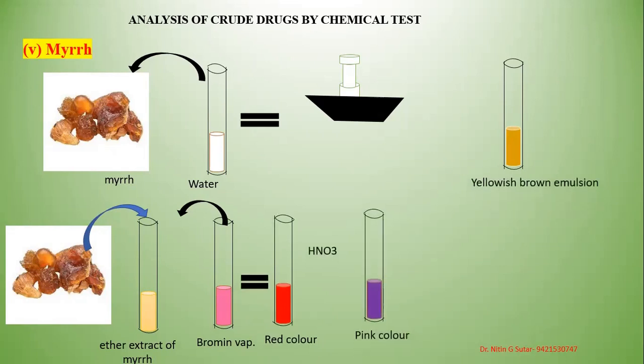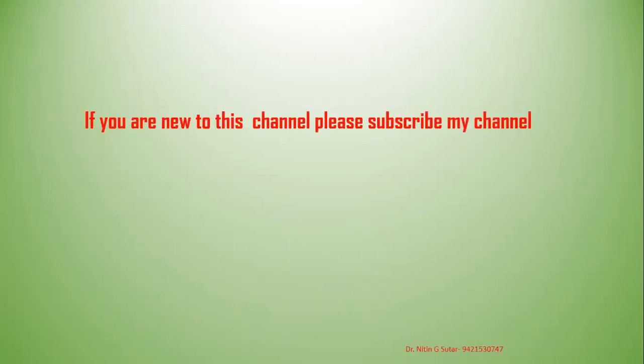With nitric acid, the ether extract of the myrrh gives a pink coloration. Sorry, a purple color was shown by mistake, but a pink color is to be obtained instead of the red coloration with the nitric acid.